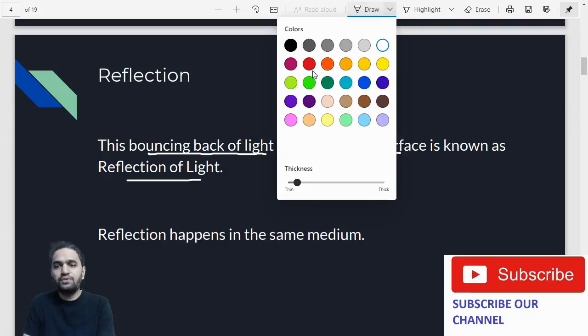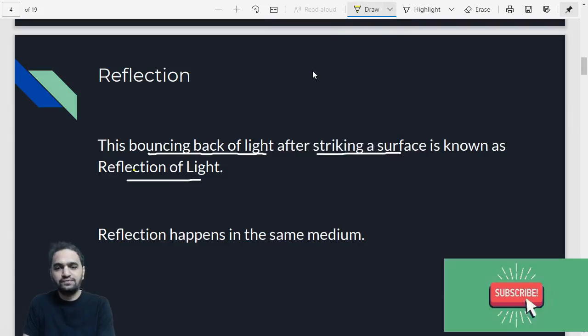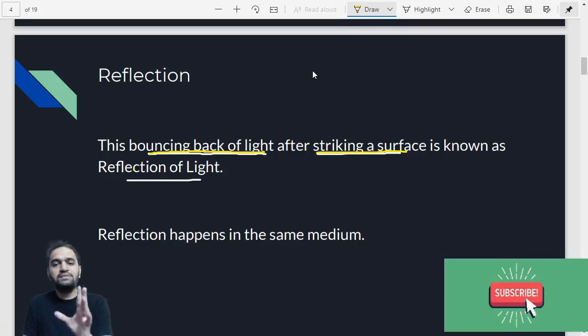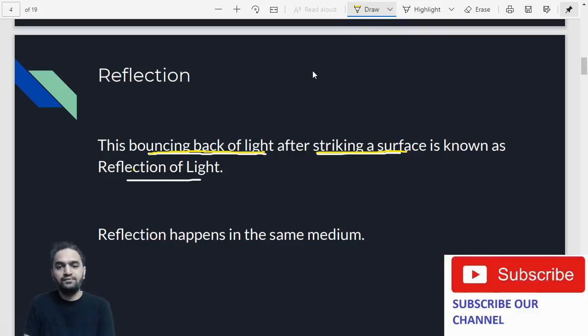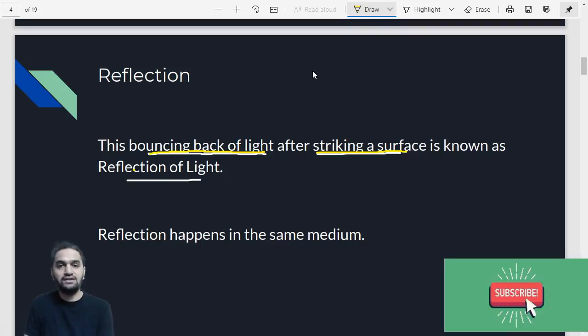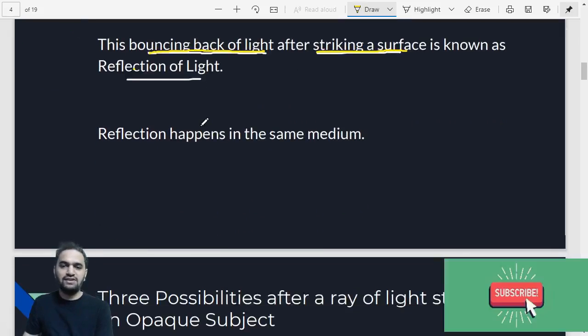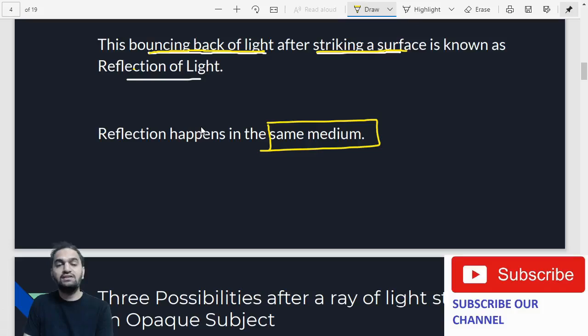So that's a very proper, simple definition. Bouncing back of the light after striking a surface is known as reflection of light. So what should happen is basically the light should bounce back, and only then you are going to say it's reflection of light after striking a surface. Now the second point which is very important regarding reflection is that reflection should happen in the same medium.